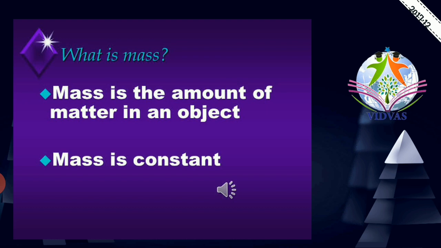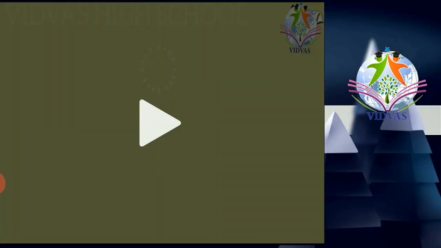So mass is the matter present inside an object. Let me explain about mass clearly in this video. So what we have discussed regarding mass, mass is the amount of matter in an object. So let me explain through this video.